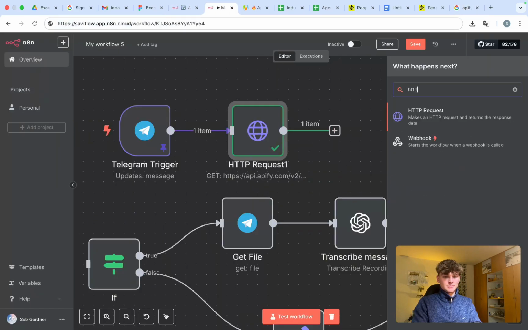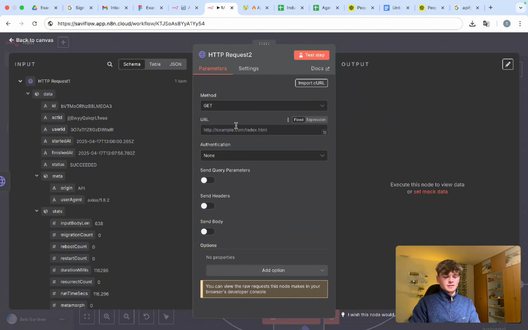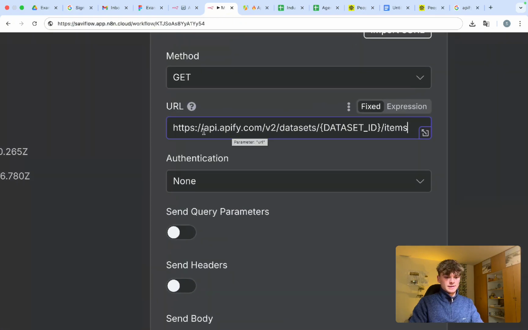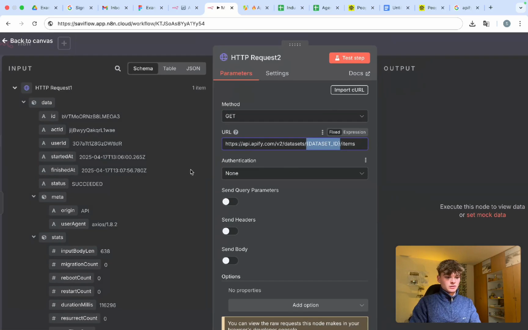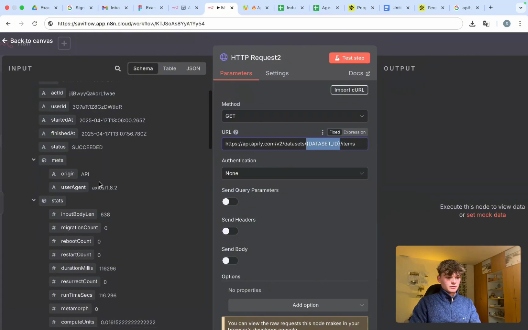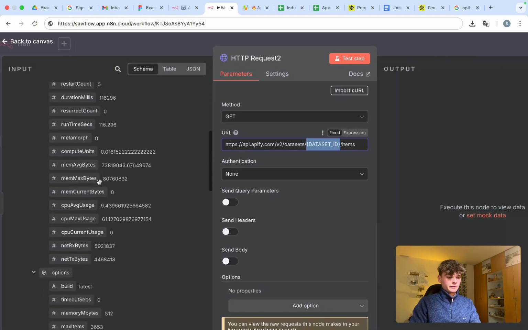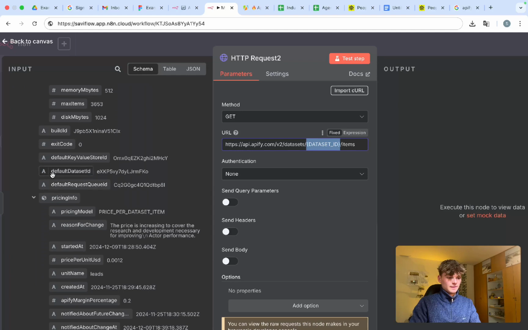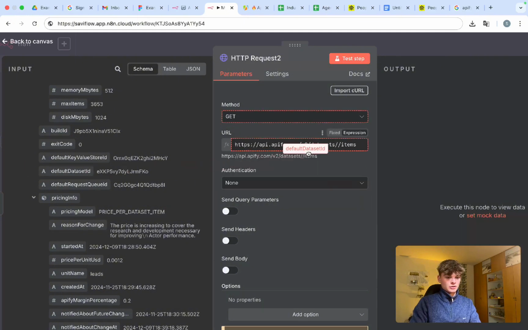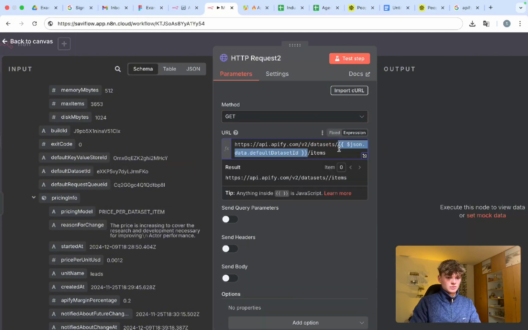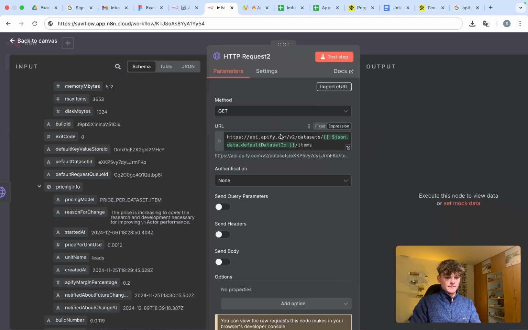add a new HTTP request. This is also going to be a GET method, and paste that URL in here. It looks a little like that. And then what we need to do is replace this dataset ID with the default dataset ID retrieved from the previous node. So if we find the default dataset ID right here, we'll need to drag and drop that into this URL, but first I'm going to change this to an expression, drag this between the two slashes, so it looks like that.